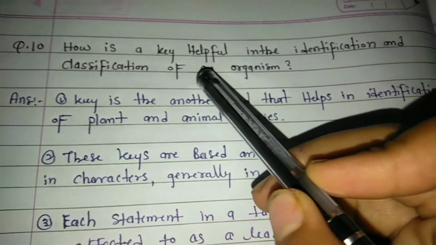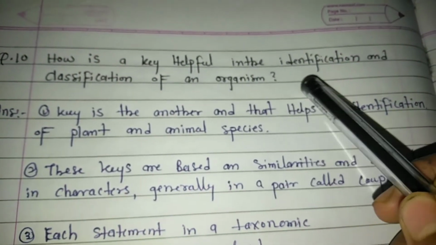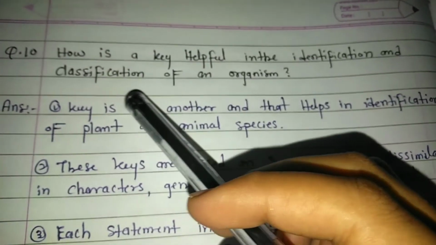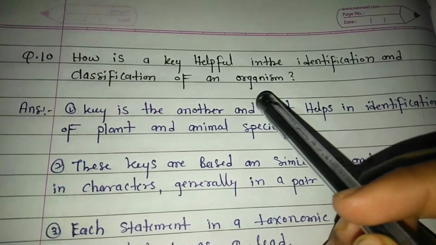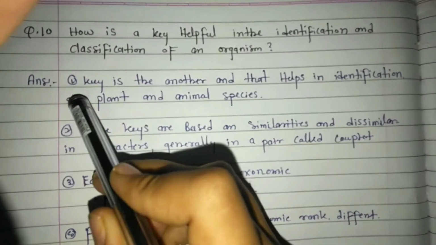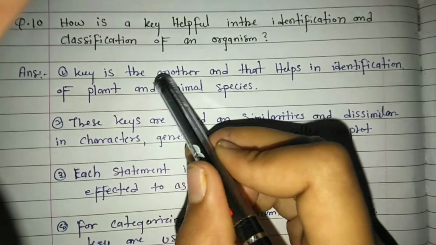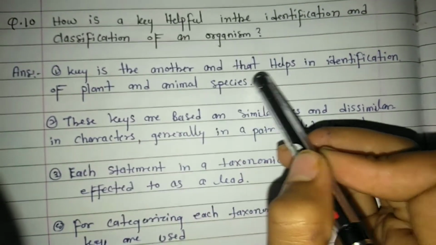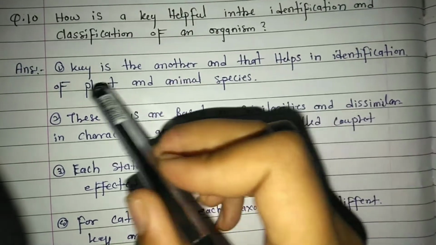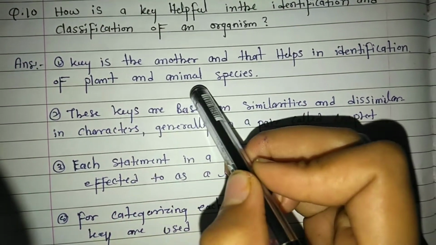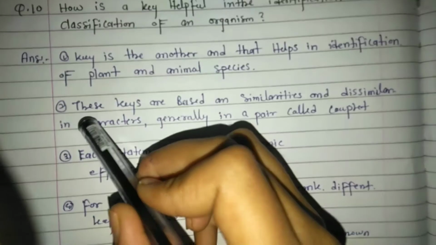Question number 10. How is the key helpful in the identification and classification of an organism? Answer. 1. Key is an aid that helps in identification of plant and animal species. 2.